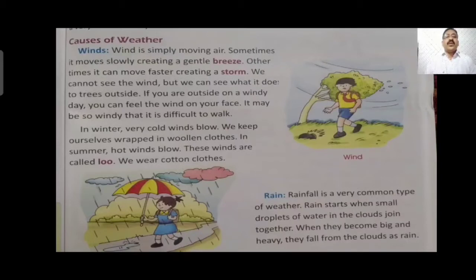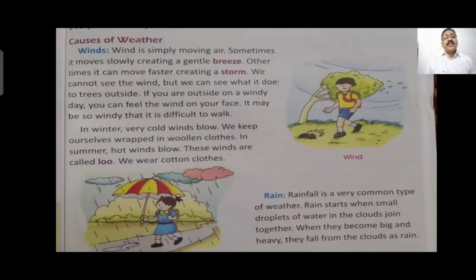In winter, very cold wind blows. We keep ourselves wrapped in woolen clothes. In summer, hot wind blows. This wind is called loo. We wear cotton clothes. Wind is generally a light breeze blowing, halka hawa, that is light breeze, is called wind.